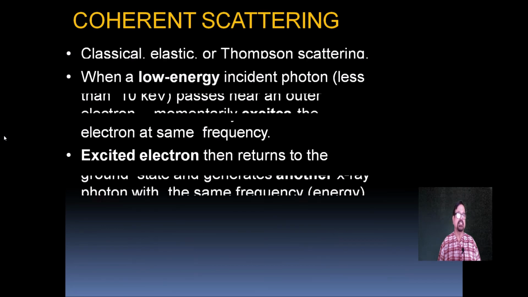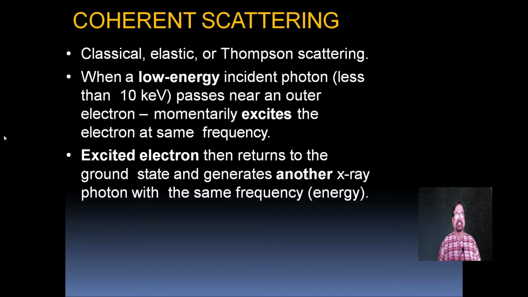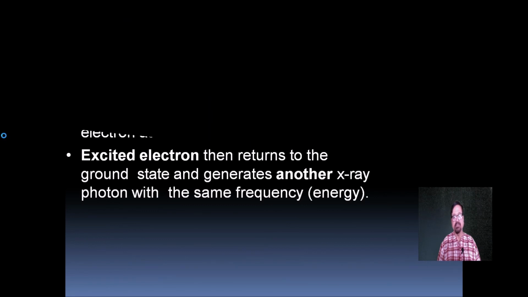Now, coherent scattering, classically the elastic or Thomson scattering. When a low energy incident photon, less than 10 keV, passes near an outer electron, it momentarily excites the electron at the same frequency. The excited electron then returns to the ground state and generates another X-ray photon with the same frequency.